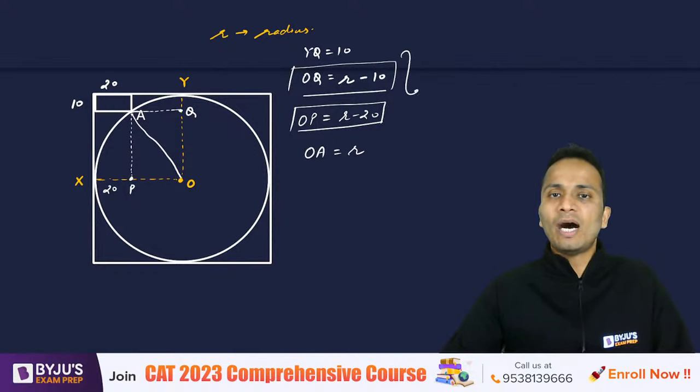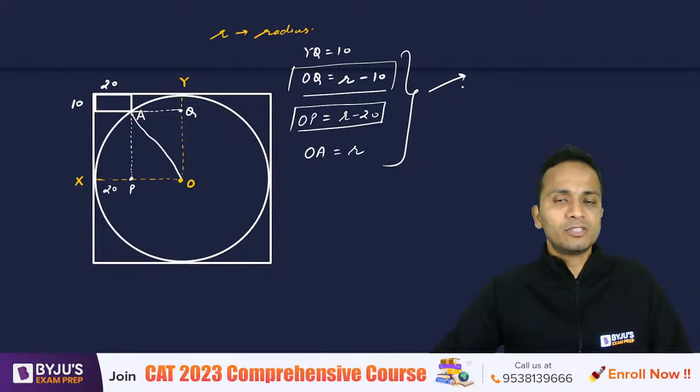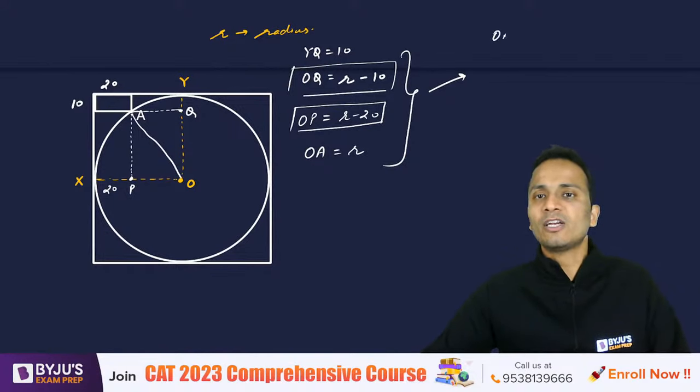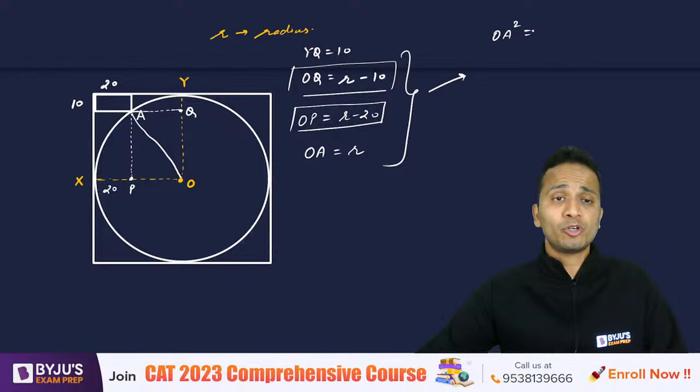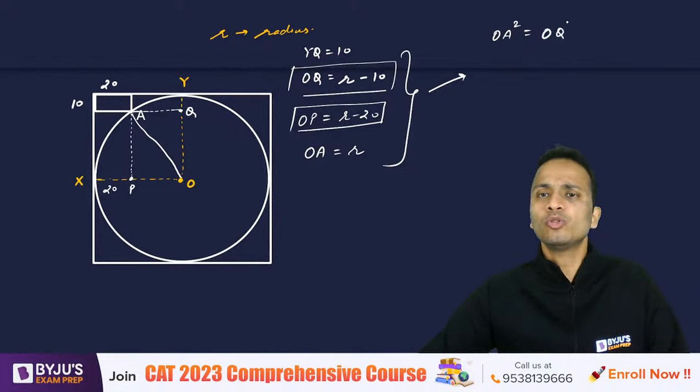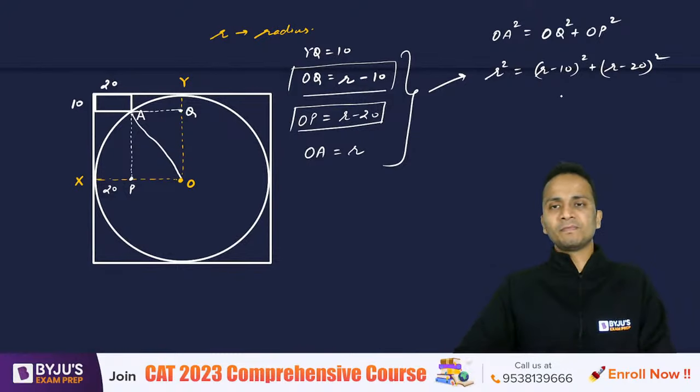So now I can apply Pythagoras theorem on these three sides, where OA square, which is the hypotenuse of this triangle, is equal to OQ square plus OP square. So R square is equal to R minus 10 whole square plus R minus 20 whole square.